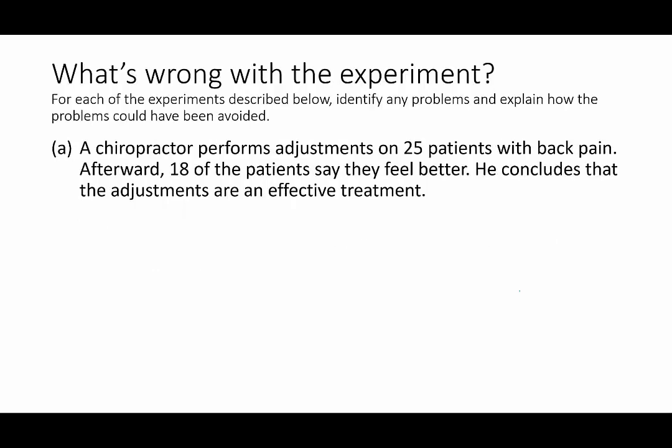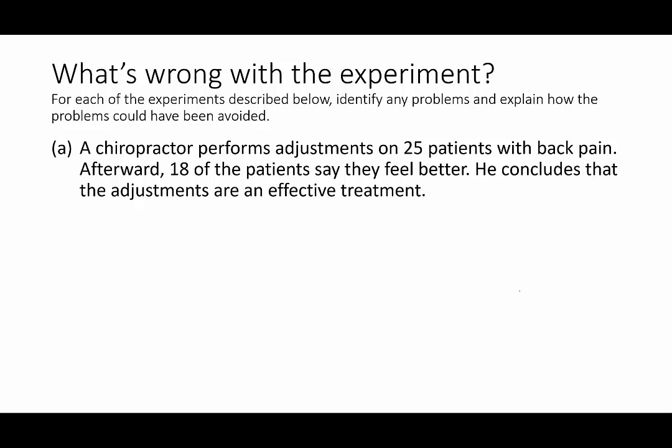So sometimes we just naturally have this without actually having to put people into group A or group B. Okay, what's wrong with this experiment? For each of the experiments described below, identify any problems and explain how the problems could be avoided. So in our first example, a chiropractor performs adjustments on 25 patients with back pain. Afterward, 18 of the patients say they feel better. He concludes the adjustments are an effective treatment. Yay, chiropractor! Wait, what's wrong with this though?